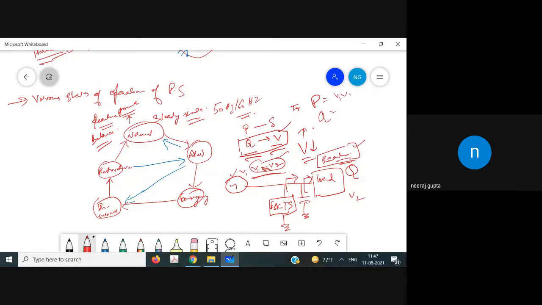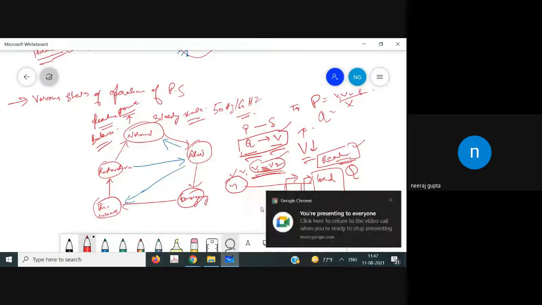That is V1, V2, like that, X sine of delta, and then reactive power. And you must know the equation for the flow of the reactive power. You must know these equations for the analysis. So we will be discussing the different states.